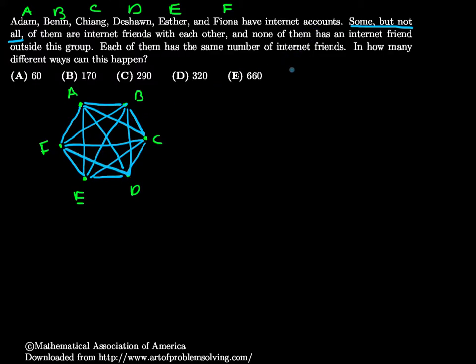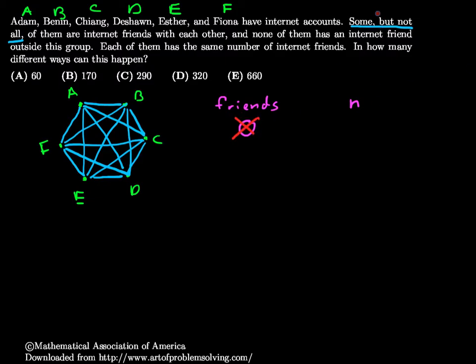Alright, so here's the idea. Some, but not all. So let's look at the number of friends, and this will count the number of ways I can do that. First off, 0 friends we don't care about.